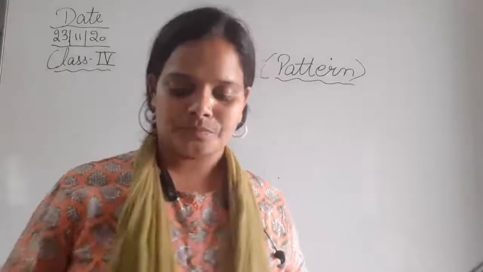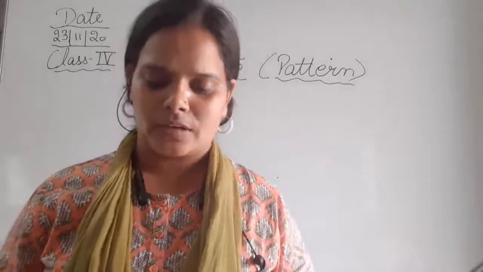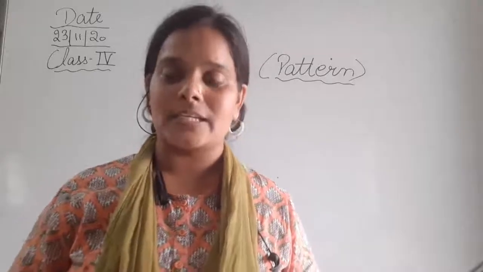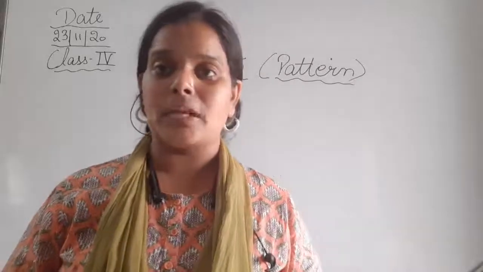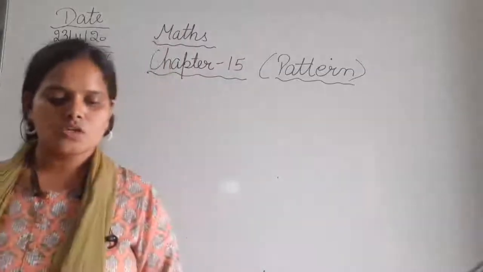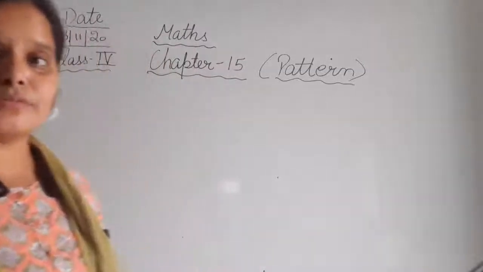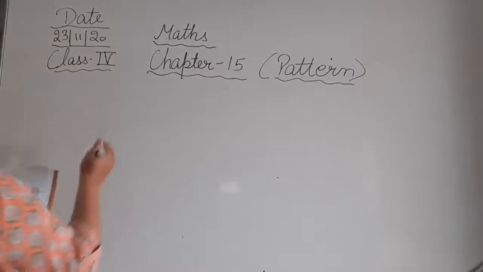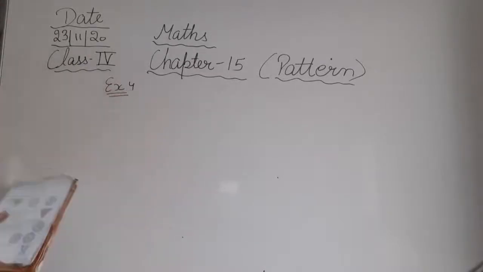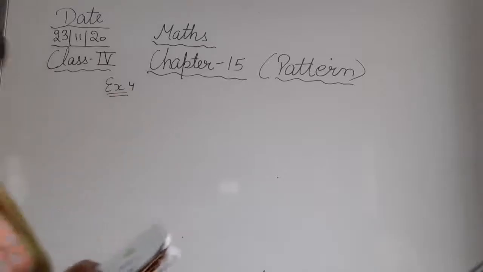Okay, so let's look at one of the examples given in your book at page number 175, example number 4. So as you can see, look at the pattern and fill in the missing terms.